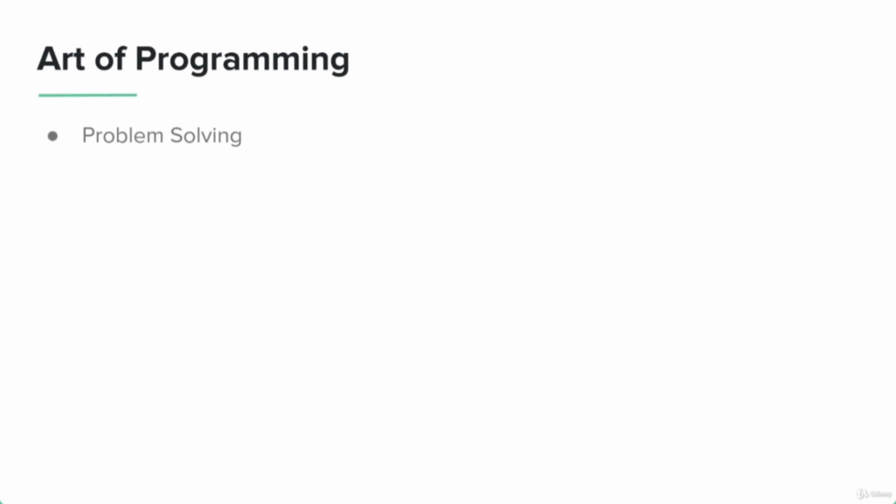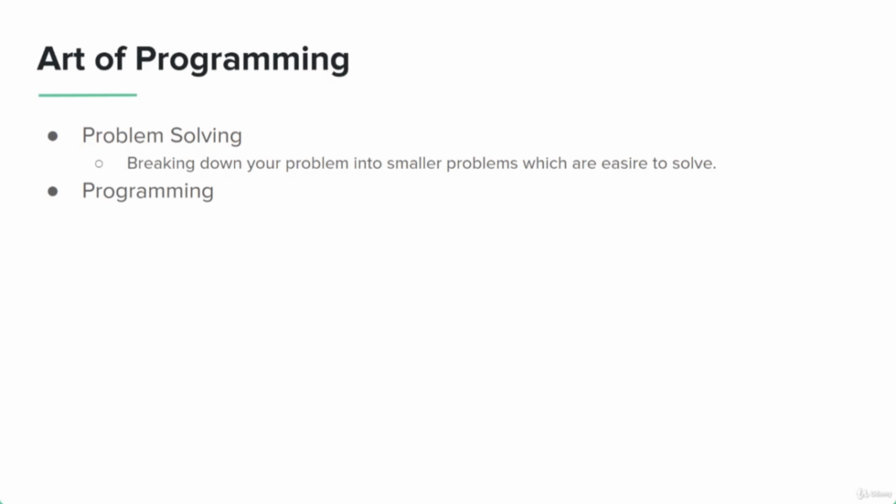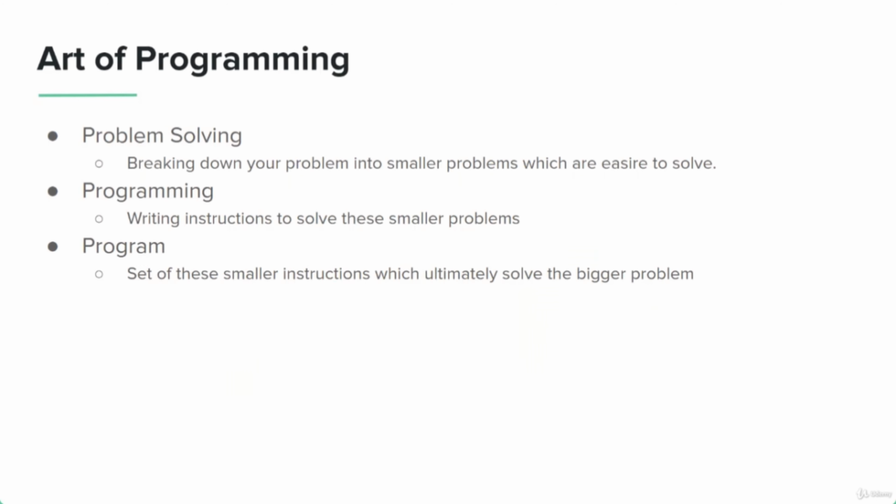So let's talk about the art of programming. The art of programming is basically problem solving. Whenever we want computers to solve our tasks, we are talking about a bigger, complex problem. But whenever we solve a problem, we break it down into smaller sub-problems, which are comparatively easier to solve. Programming is writing instructions to solve these smaller problems, which ultimately constitute the bigger problem. A program consists of all these instructions, and these smaller problems eventually combine to solve the bigger problem we were trying to solve.